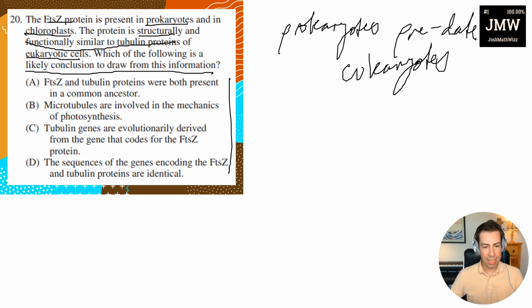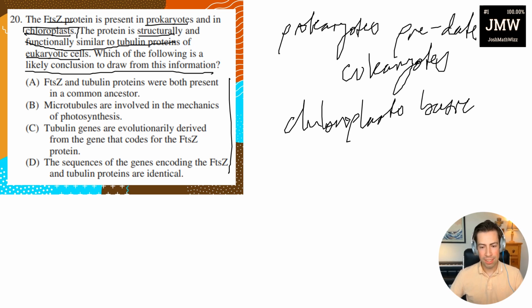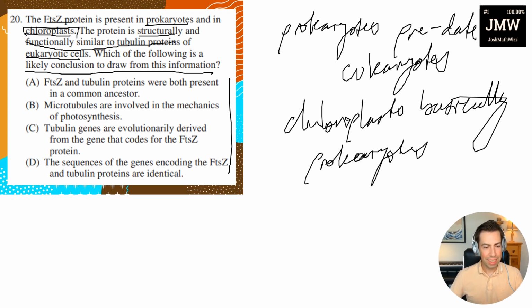The other thing is that chloroplasts are basically prokaryotes. They're basically a prokaryote. So the protein is structurally and functionally similar to tubulin that is found in eukaryotic cells. So let's go ahead and look at our answer choices.